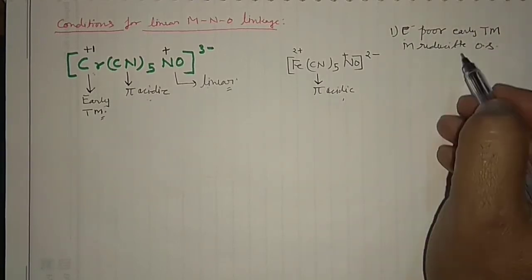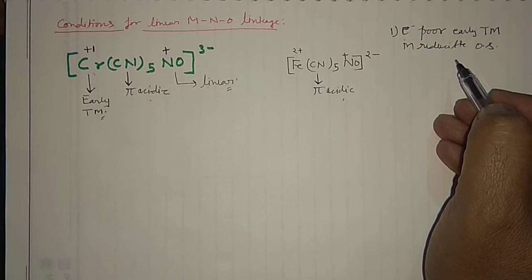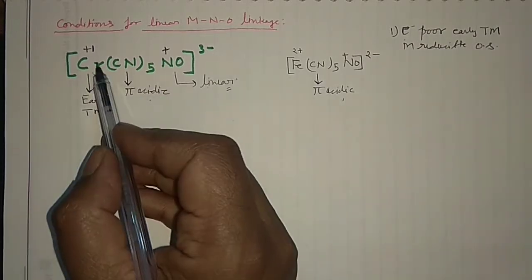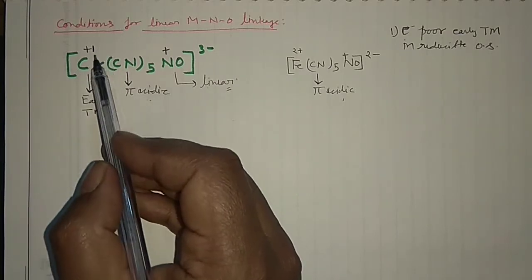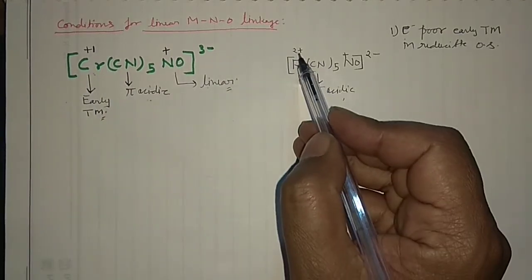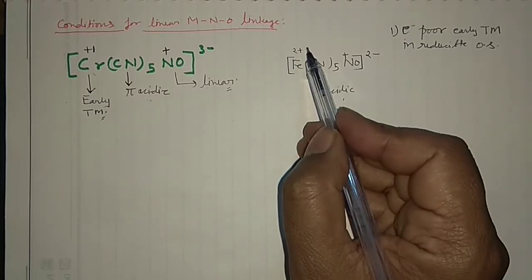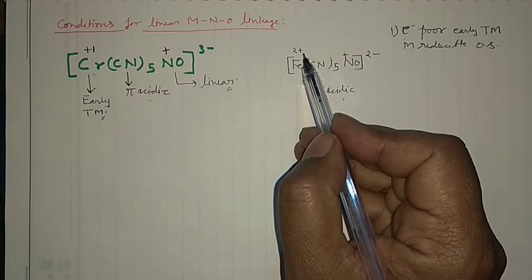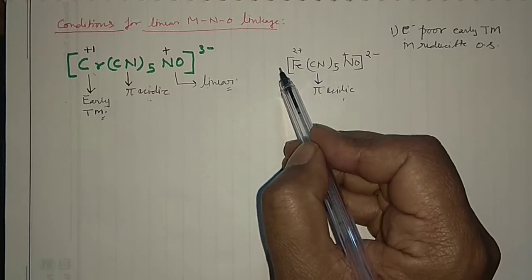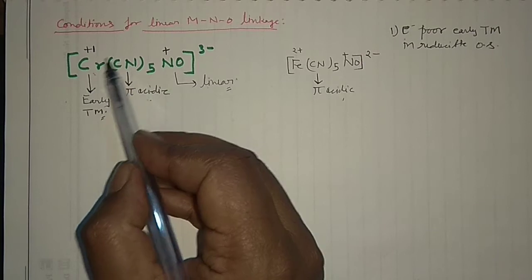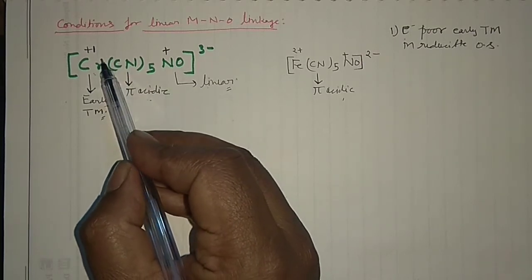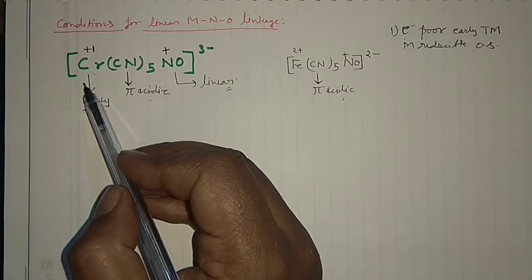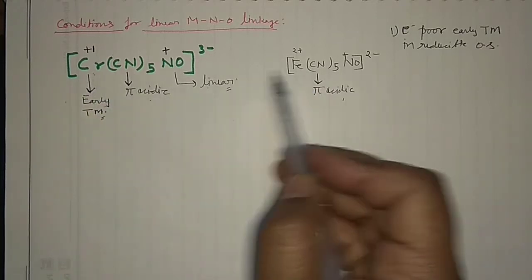What is the meaning of reducible oxidation state? It means they can be easily reduced. You can reduce this +1 to 0, you can reduce this +2 to 0, and if Fe +3 is there, you can reduce it to +2 and +1. If chromium +2 is there, you can reduce it to +1 and 0. So that's why it is a little tricky when it comes to the nature of the metal.